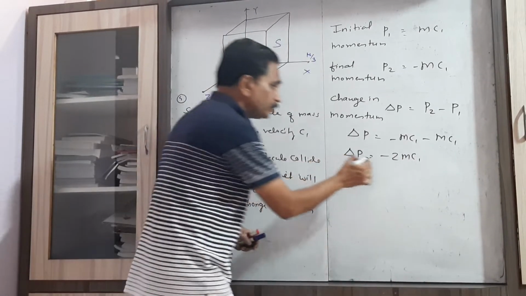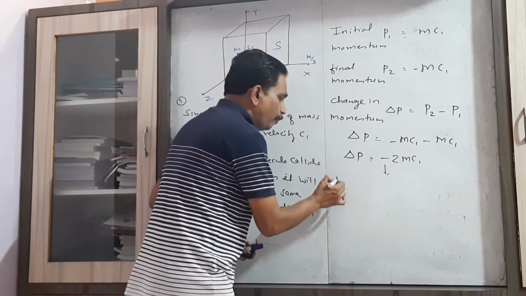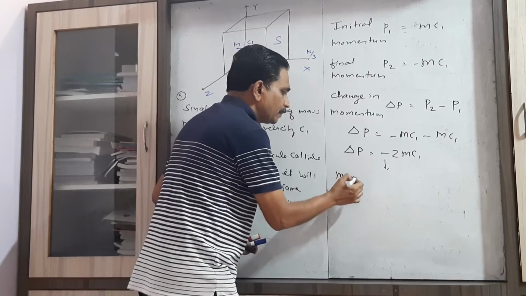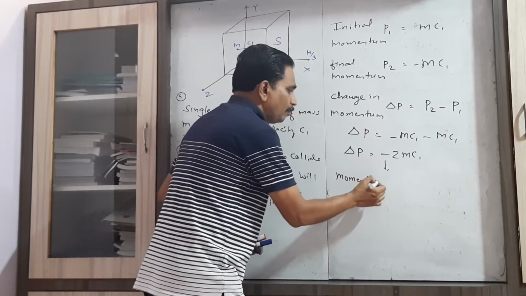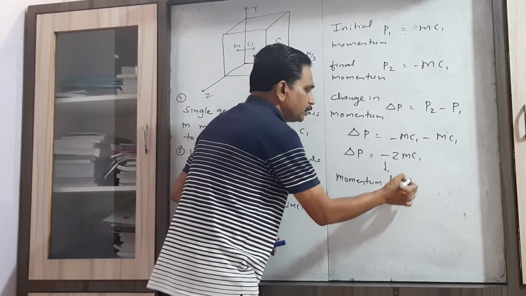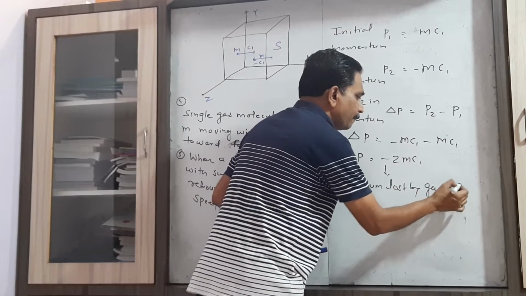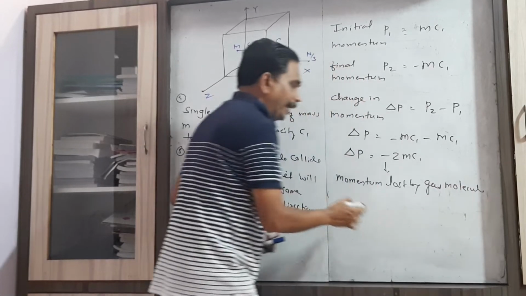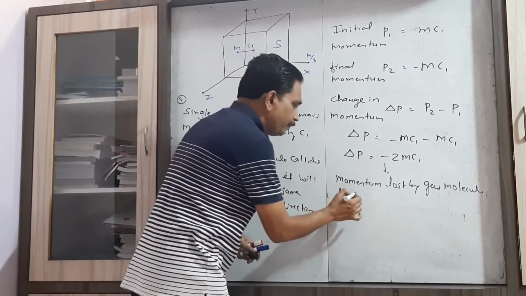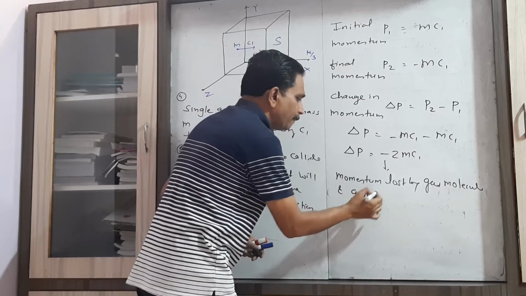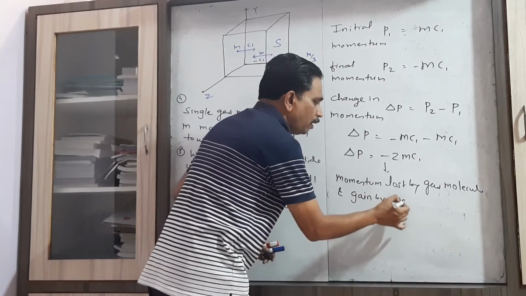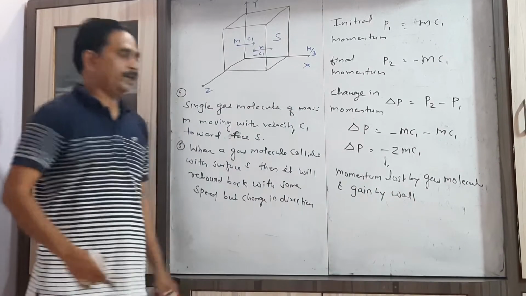Now this negative sign shows that momentum is lost by the gas molecule and an equal momentum is gained by the wall of the cubical vessel.